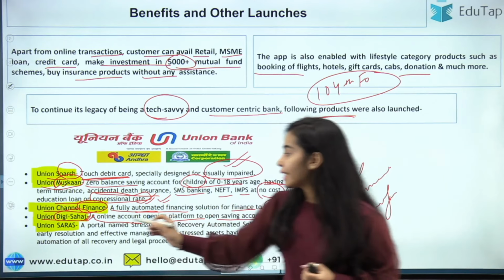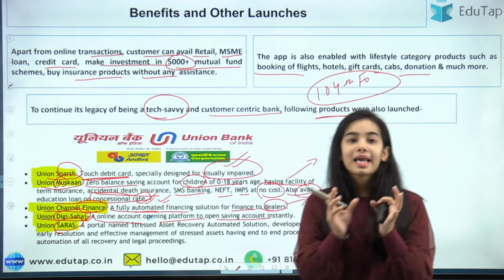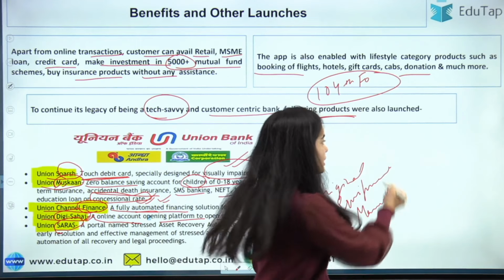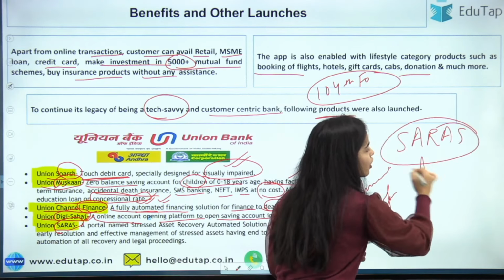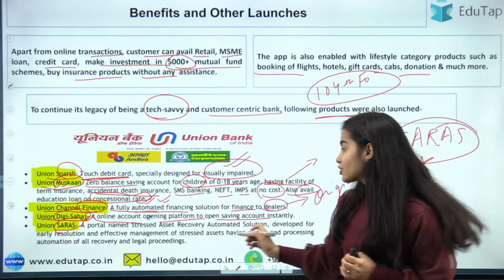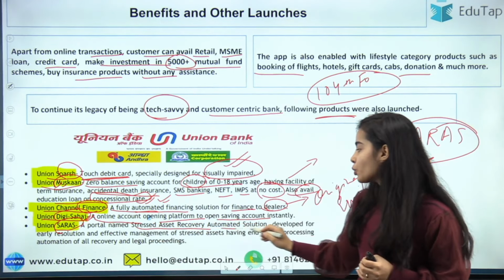Next is Union Saras. Saras actually means easy. Here Saras has a full form, so you have to remember the full form very clearly. Saras means Stressed Asset Recovery Automated Solution.